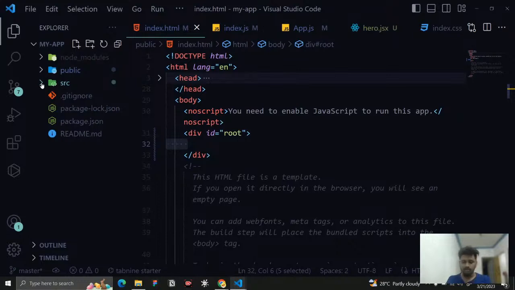Tomorrow we will cover the React components and what JSX is, and the rules you need to follow, and the style, and we will create a simple static website. Okay, let me see how we can create a simple static website with the help of React.js, and how it's going to be easy. Okay, we're going to see it tomorrow.